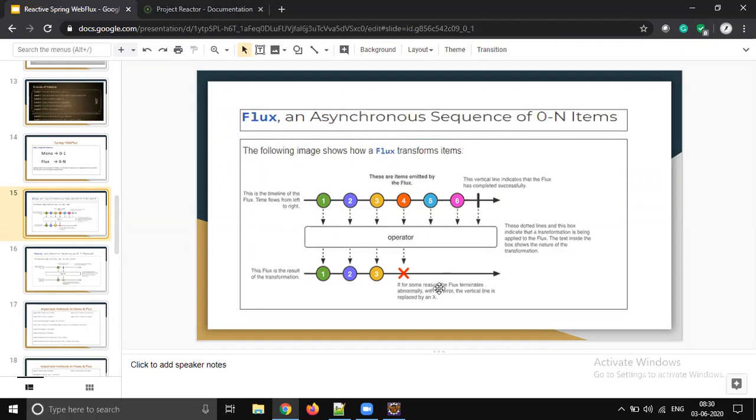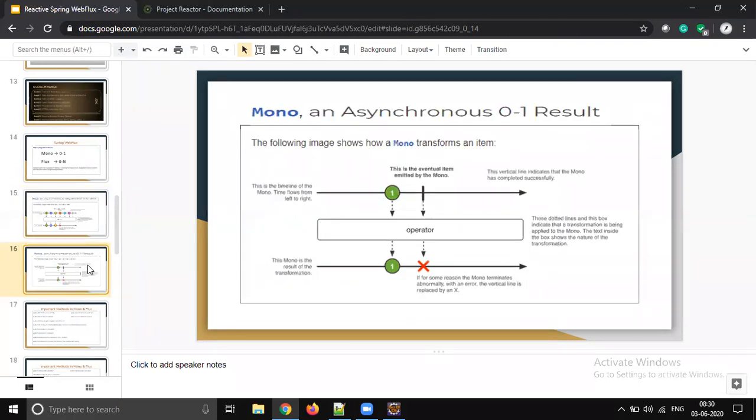If anything goes wrong, it's an abnormal termination. If the flow continues, then it's going to be onComplete. When it comes to Mono, it holds a maximum of one element, or a minimum of zero, so that is the reason Mono has only one marble.